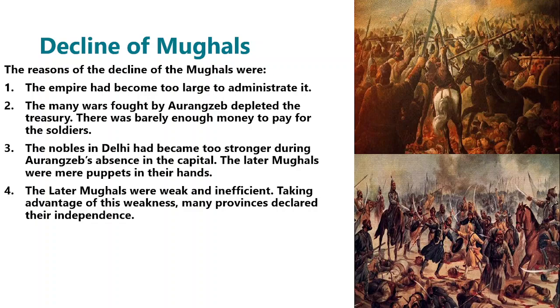There was barely enough money to pay the soldiers. This impacted the efficiency of the army. The nobles in Delhi had become stronger during Aurangzeb's long absence from the capital. The later Mughal rulers were mere puppets in their hands. The later Mughal rulers were weak and inefficient. Taking advantage of this weakness, many provinces declared their independence.